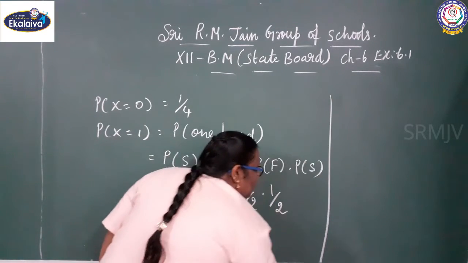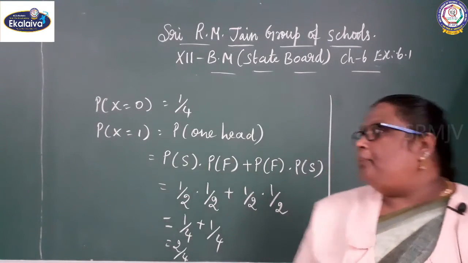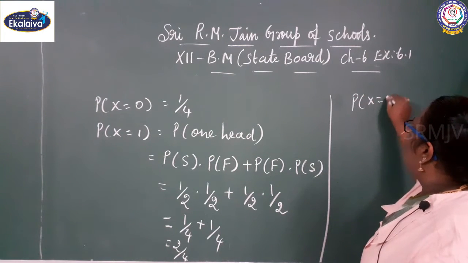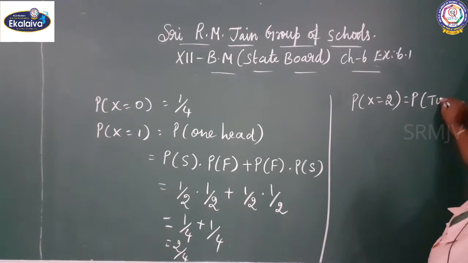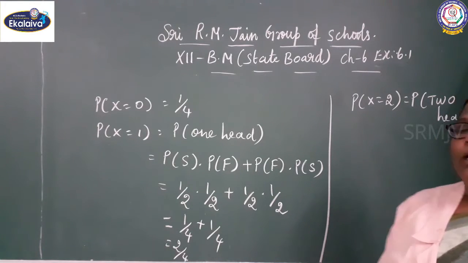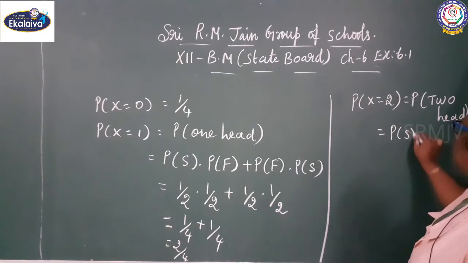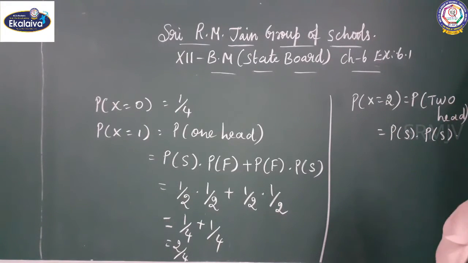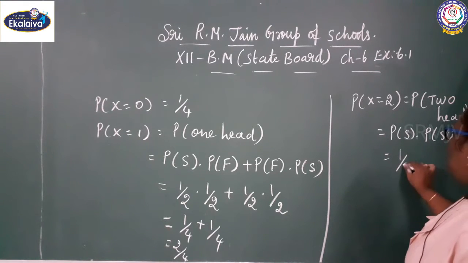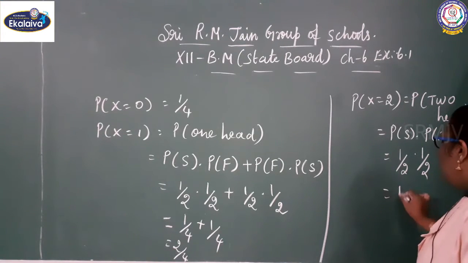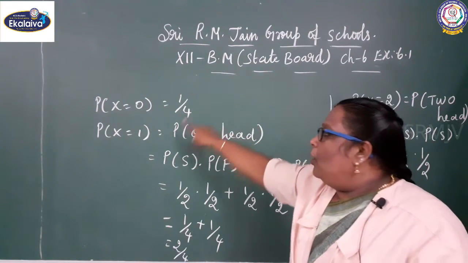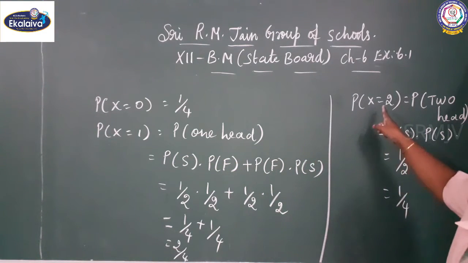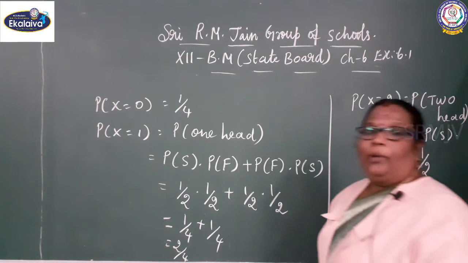Then we move on to P of X equals 2. Two heads. P of 2 heads. When I toss the coins, I am getting two successes. P of success into success, that means head, head. 1 by 2 into 1 by 2. So, the value is 1 by 4. When there is no head, I am getting the value 1 by 4. 1 head means 2 by 4 and 2 heads means the value 1 by 4.